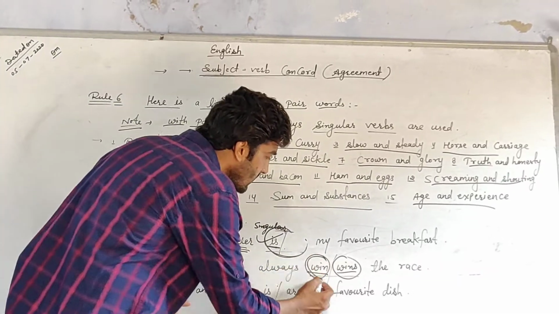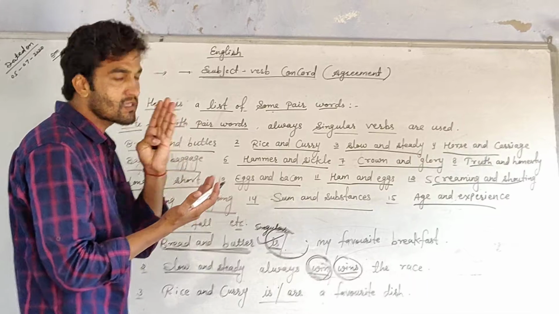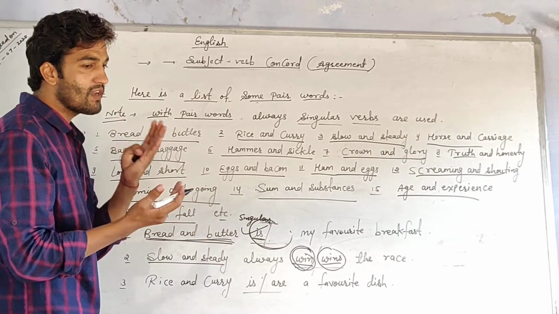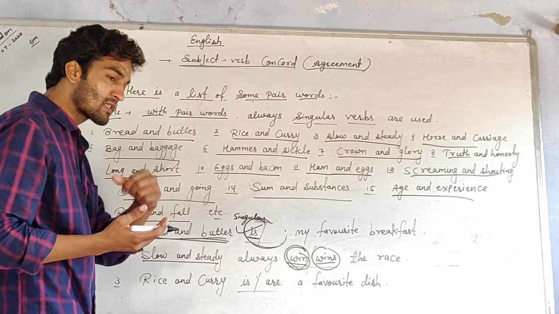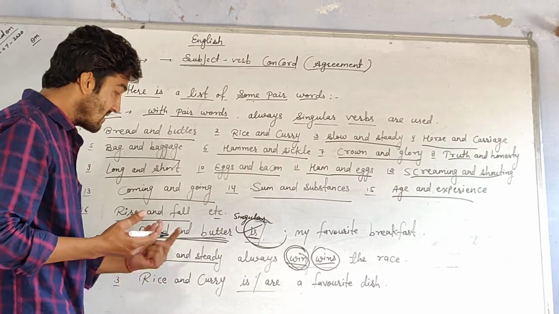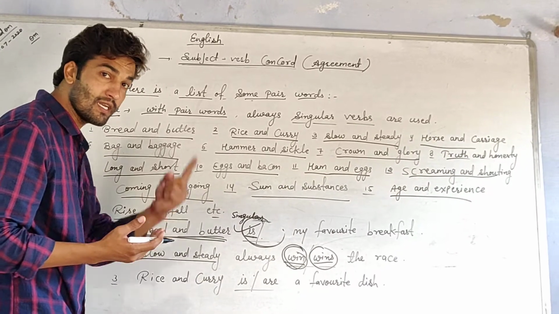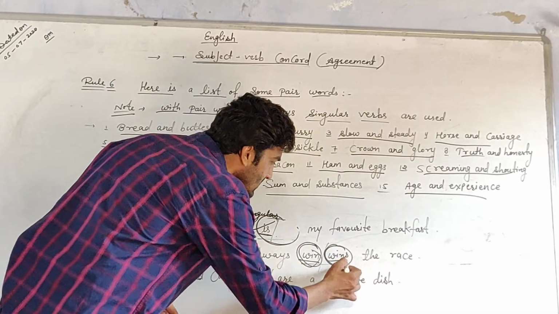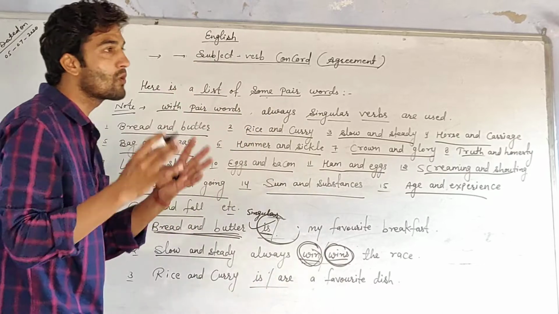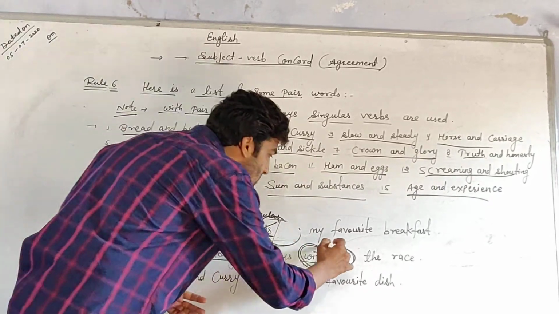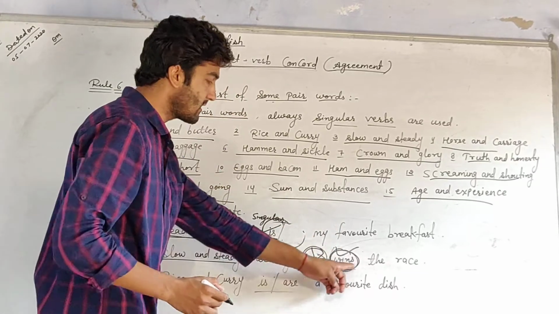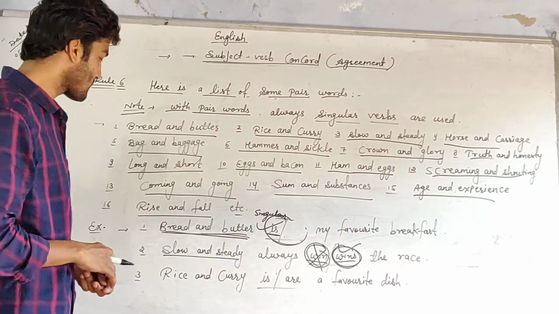"Win" is always used with a plural subject, but this is a singular subject, so a singular verb will be taken. "Wins" is a singular verb, so "wins" will be the right answer. Remove "win"; here will be "wins".